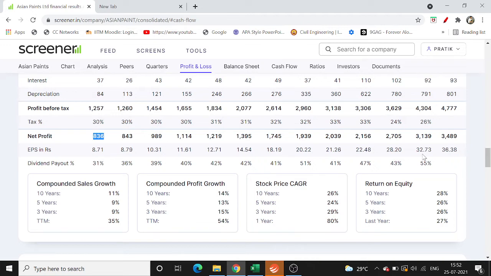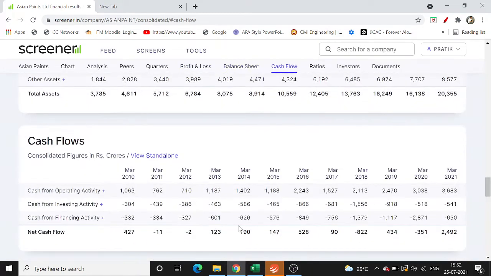Over the subsequent years, you should always see that the cash flow from operating activities is greater than the profit after tax for that particular year. In 1 or 2 years, you can see a drop, but if you take a comparison of 10 years, in 2 years out of 10 it can be less than the PAT, but for 8 years it has to be greater than the PAT. So it's again a good sign. And in Asian Paints, you always see that the cash flow from operating is greater than the PAT, which means that the company is able to generate cash, not only on paper but also in business.